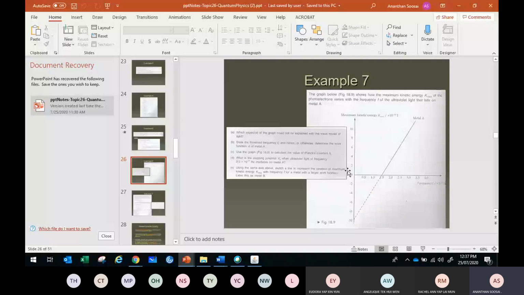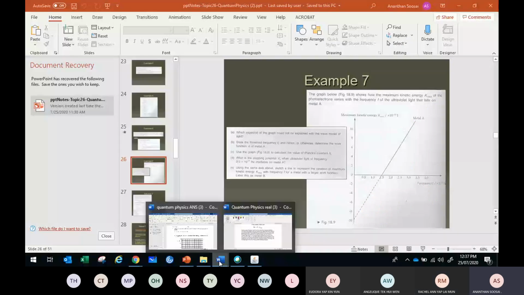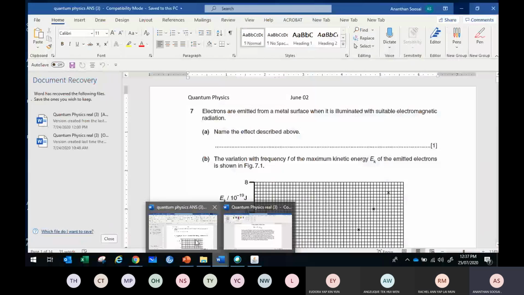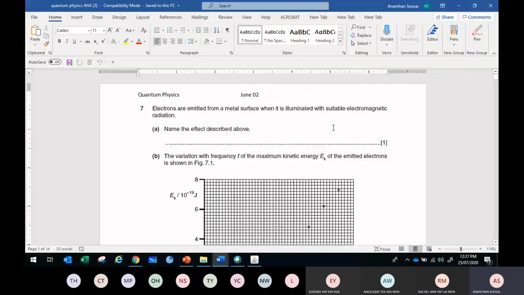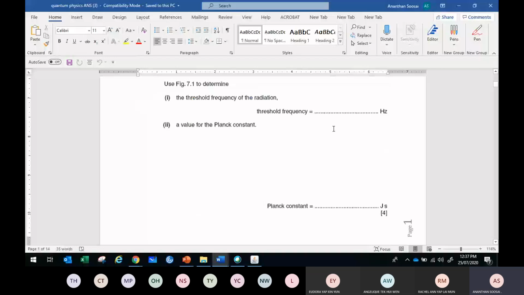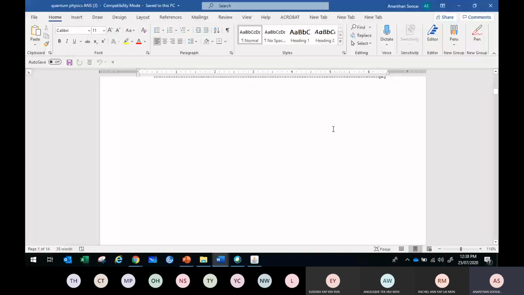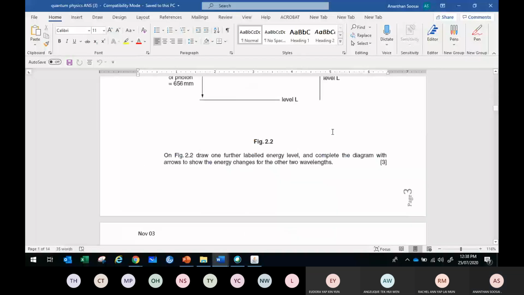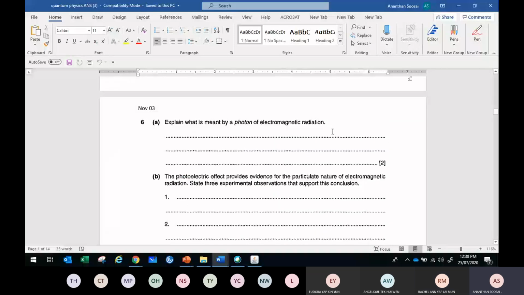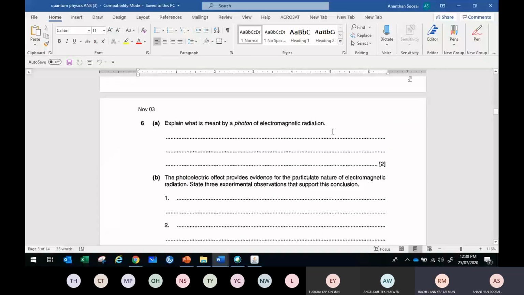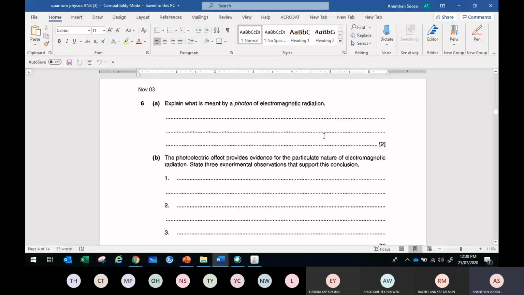So let me go back one page here. Okay, I don't want to go through all the questions. The question I'm going to focus on is this question. This is from November. Okay, so let's do it together. Have some answer in your mind.